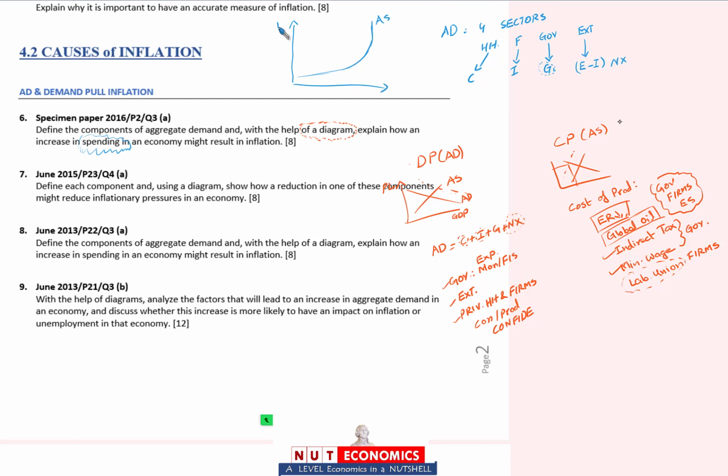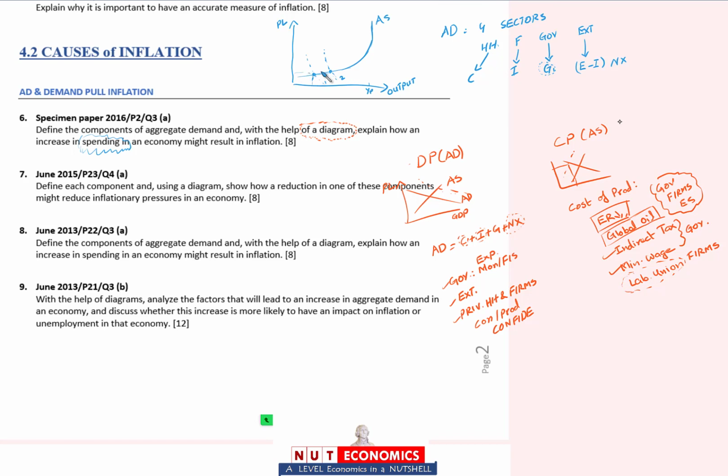And the simple reason is that the concept, broadly speaking, is the same, but the only detail that this gives you is this: if the economy is initially starting at an equilibrium where it is much below its potential GDP, and let's say this is your potential GDP over here, where aggregate supply becomes straight. So this is where we say that the economy has a lot of spare capacity, so if there is more spending and aggregate demand increases to, let's say, this AD2 instead of AD1, then there will not be so much inflation.